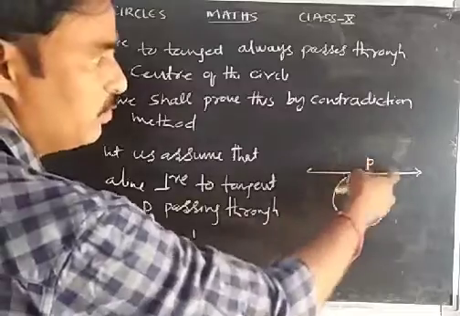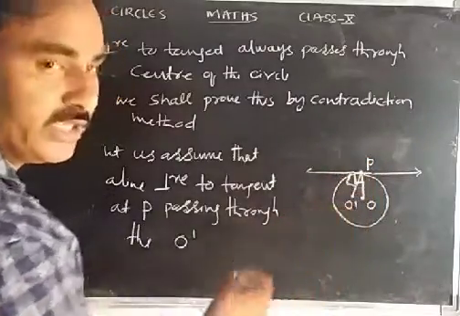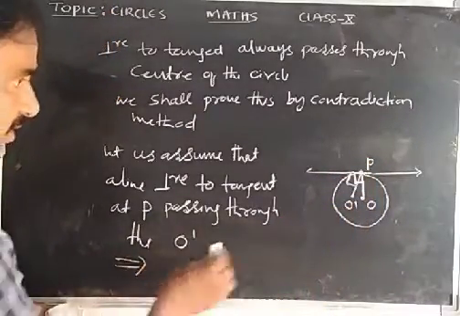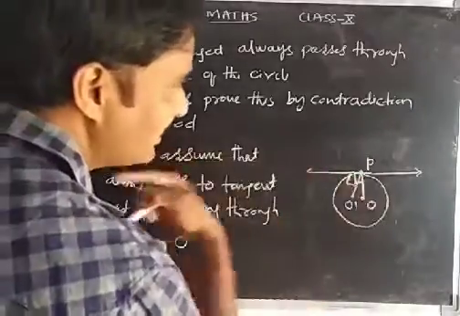A line perpendicular to the tangent at P passing through O dash. So that implies it is perpendicular. So how can we write this angle?